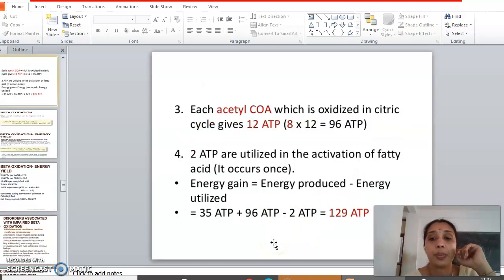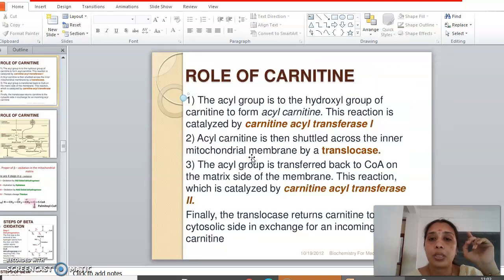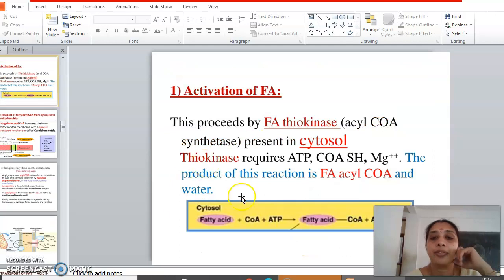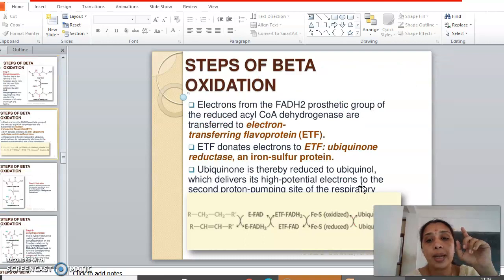So 131 ATPs. But there is a problem, because in the first step, that is palmitic acid to palmitoyl-CoA, we have consumed one molecule of ATP, right? Where is the first step? When fatty acid was converted into palmitoyl-CoA or fatty acyl-CoA, we have borrowed one molecule of ATP. So AMP and 2 inorganic phosphates were utilized. So 2 molecules of inorganic phosphate are released, right? In the energetics calculation, we have to subtract it, right?